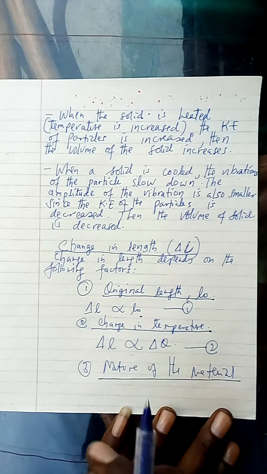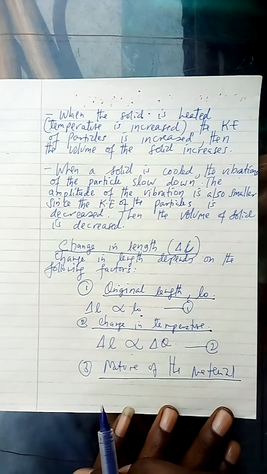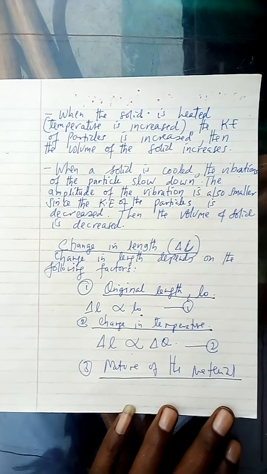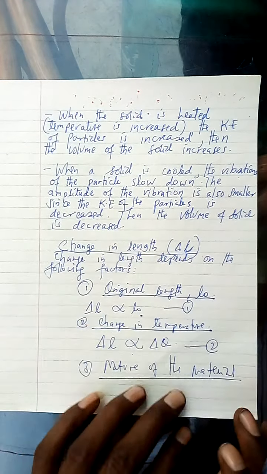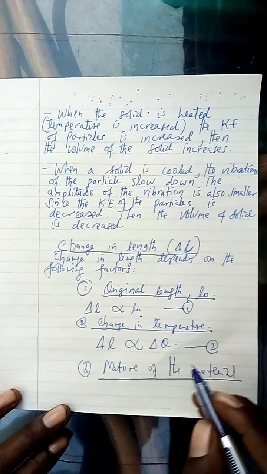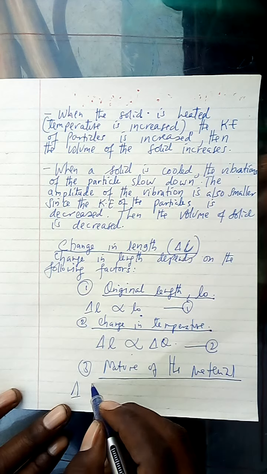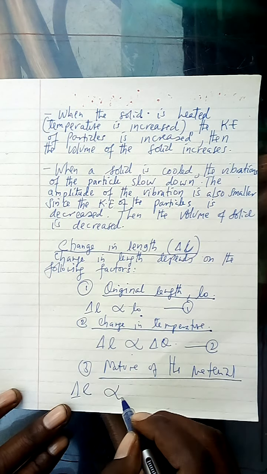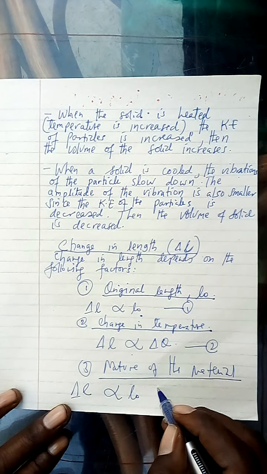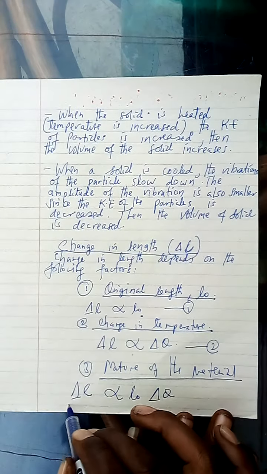Now, collecting them: in case you want to collect those factors, we say the change in length is directly proportional to the original length and the change in temperature. This is a very important factor that you have to consider.